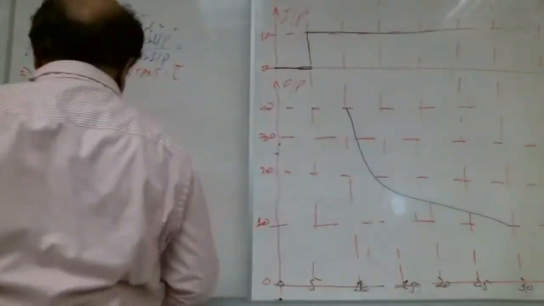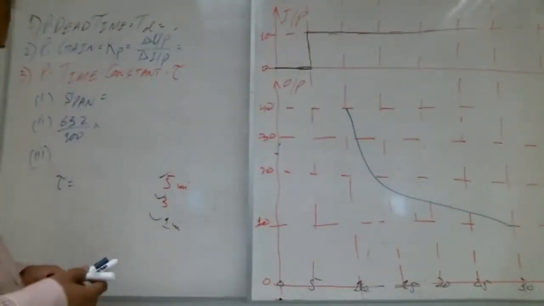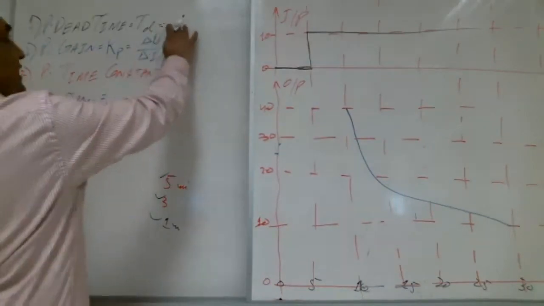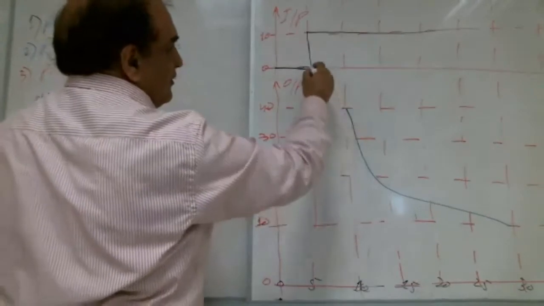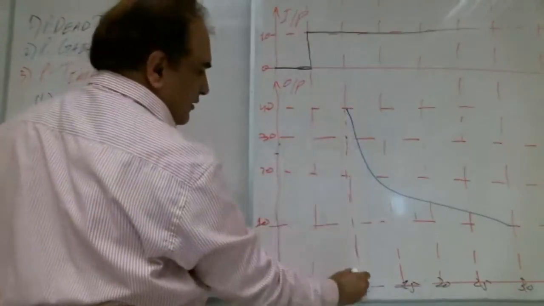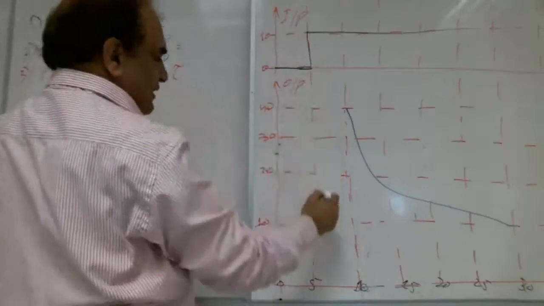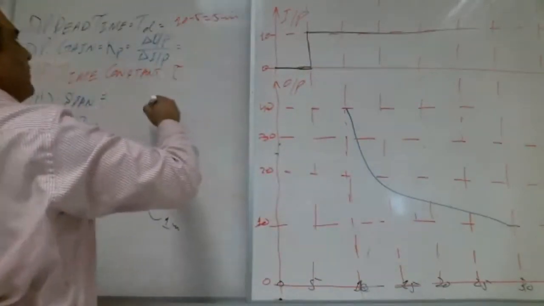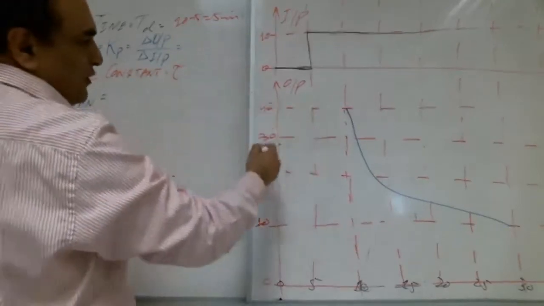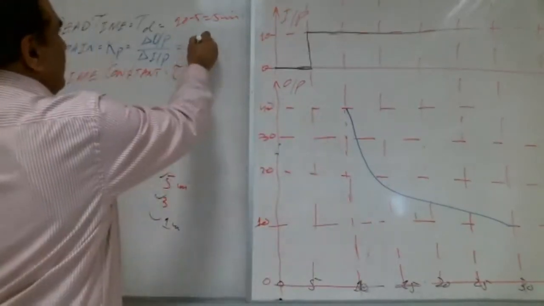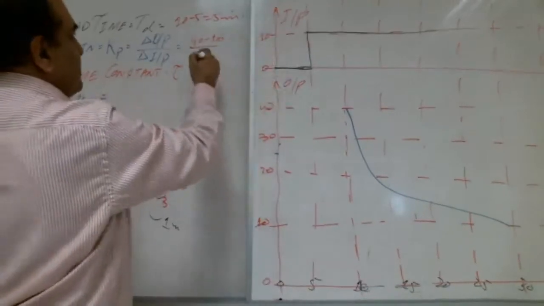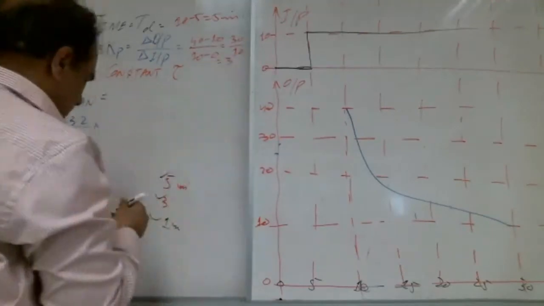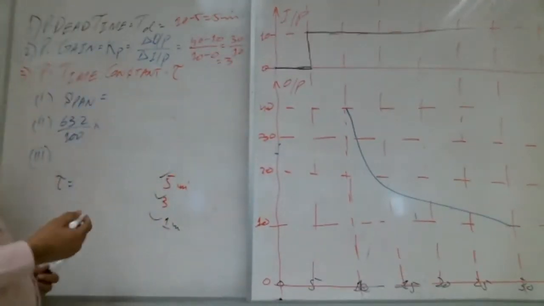That's good. If you are not getting it, Shabab, please pay attention. Now we are solving it. So what is the dead time? This time is 10 minus this time, which is 5. So 10 minus 5 is 5 minutes. Very straightforward. Change in output is how much? 40 minus 10. Change in input is 10 minus 0. So 30 over 10 is 3.